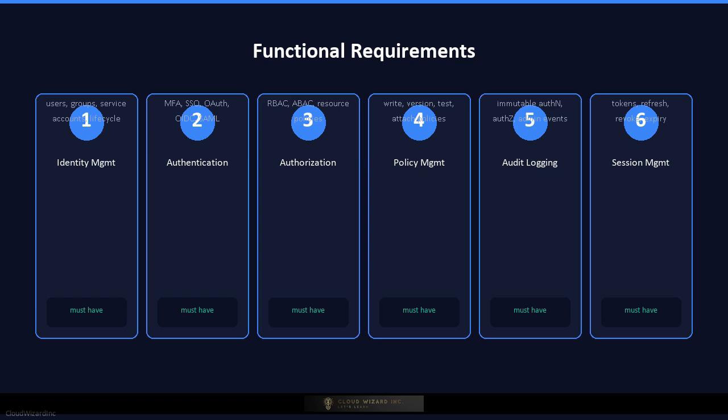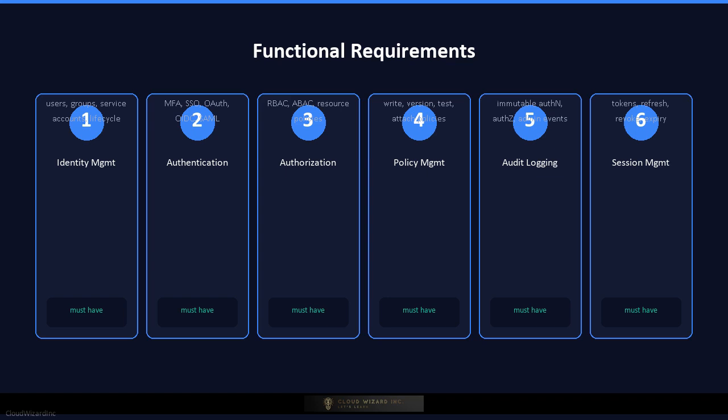Second, authentication. It must support password-based login, multi-factor authentication, single sign-on, OAuth, OpenID Connect, and SAML federation. Third, authorization. It must support role-based access control, attribute-based access control, resource policies, and fine-grained permission evaluation. Fourth, policy management. Administrators must be able to write, version, test, and attach policies to identities and resources.